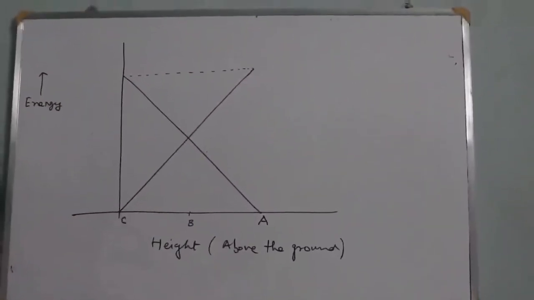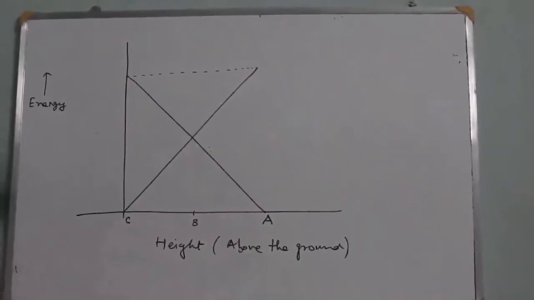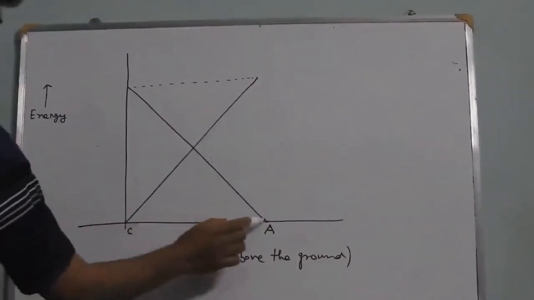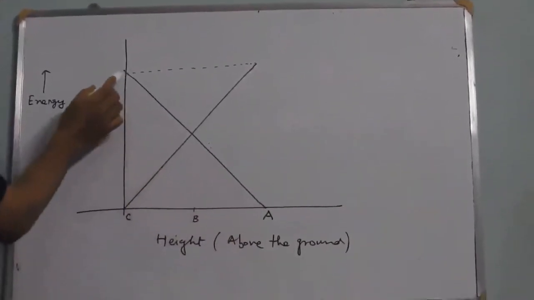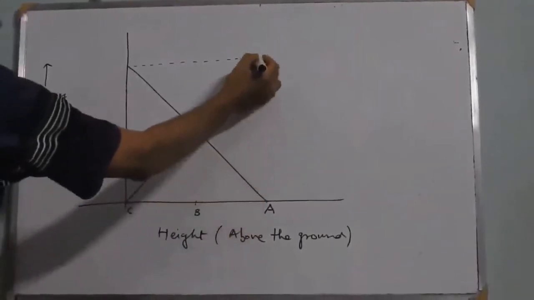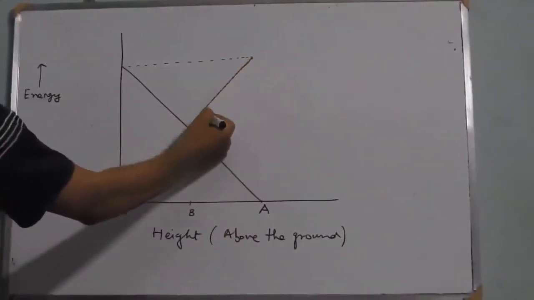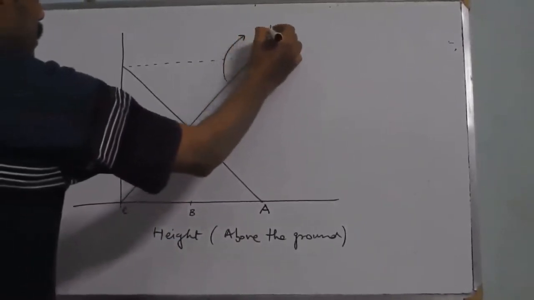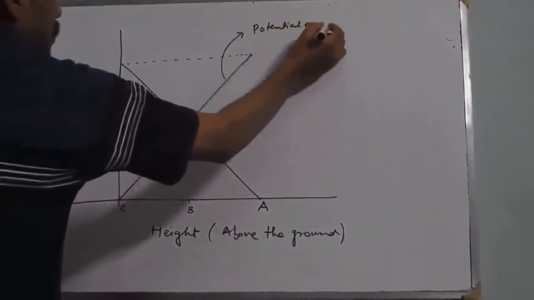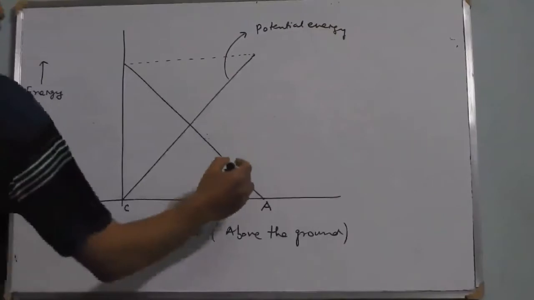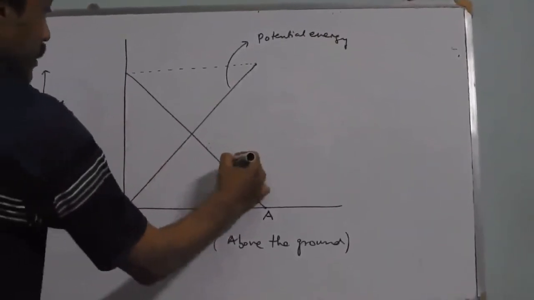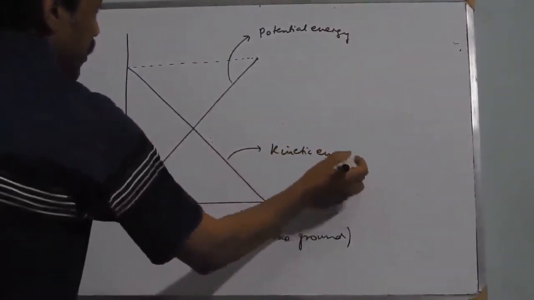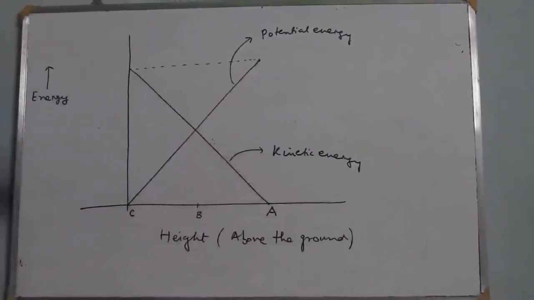So when the object was at the point A, when it was dropped, its kinetic energy was minimum. As it reached the point C, its kinetic energy went on increasing. When it was at the point A, its potential energy was maximum. The potential energy went on decreasing until the object reached the point C. So this is the graph for potential energy, and this is the graph for kinetic energy. However, the total mechanical energy remains the same, mgh.